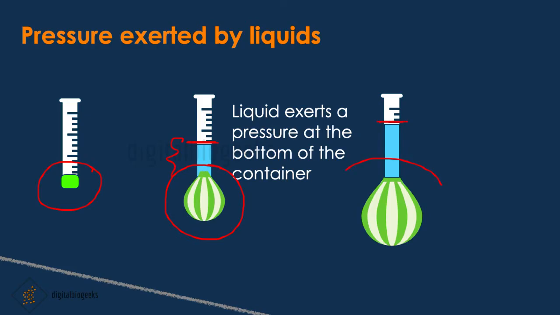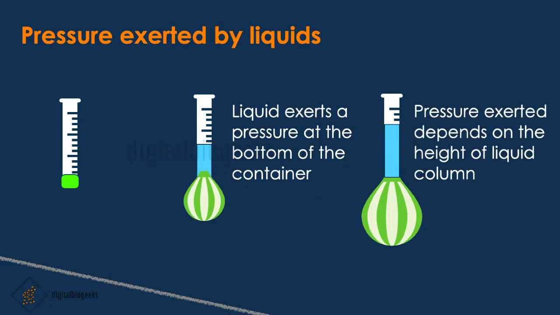Then we can see that the bulge in the balloon increases. This is because the pressure exerted depends on the height of the liquid column. If the height of the liquid column increases, then the pressure exerted will also increase.